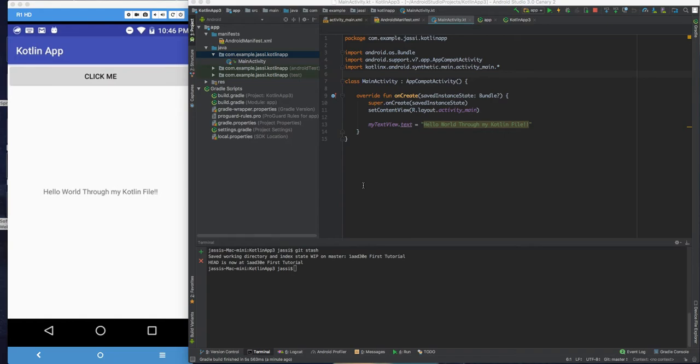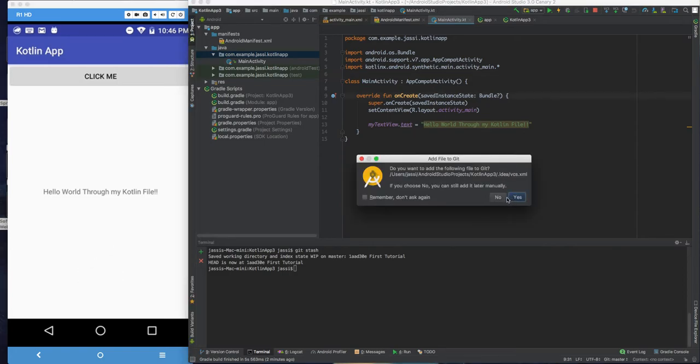In this video, I will basically teach you how to use buttons in the Android application and how to set the on-click listeners on the button with the Kotlin syntax. It's really short compared to Java and it looks really beautiful. So let's see what we will build. This is the final app that we will build. We will just click me and it will show hello, or we can replace it with any text message.